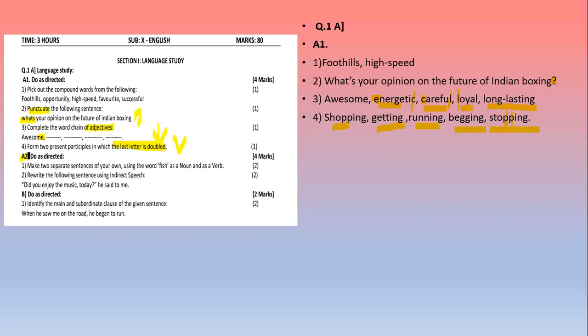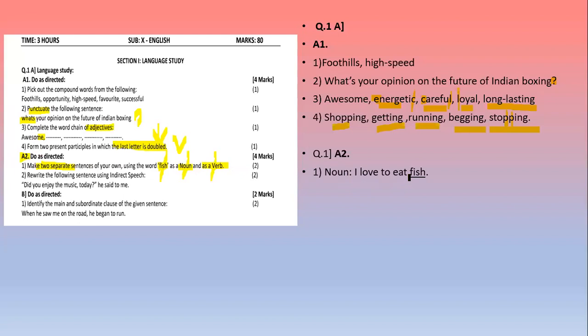Now we'll see question number A2. Make 2 separate sentences of your own using the word fish as a noun and as a verb. Now we have to frame 2 separate sentences. Children, we have to make note of one thing here. Sometimes they ask for one sentence only, like they will give you two words and you have to frame one sentence by using those two words. Now here we have to frame two separate sentences using this word fish as a noun and as a verb.